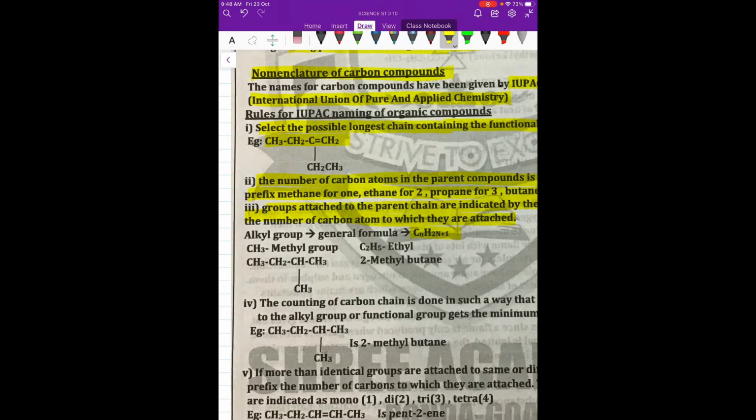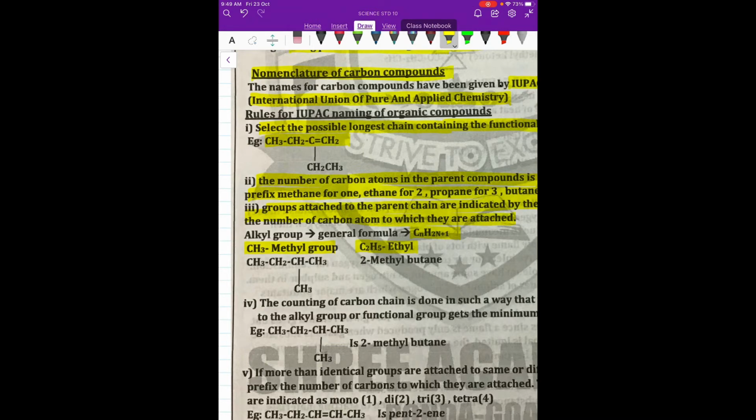Take away one hydrogen atom and it becomes CH3, which is a methyl group. Next, ethane is C2H6. Take away one hydrogen and it becomes C2H5, an ethyl group. Similarly propyl, butyl, pentyl, hexyl. These are the different groups which get attached to the main carbon chain.